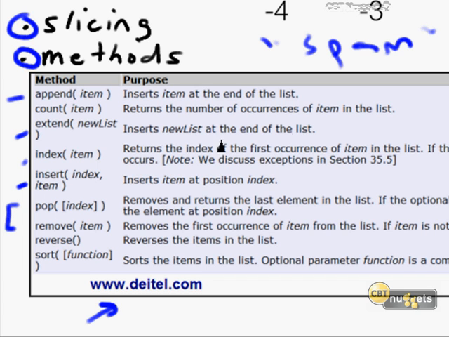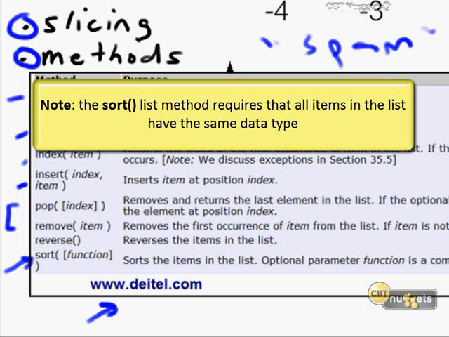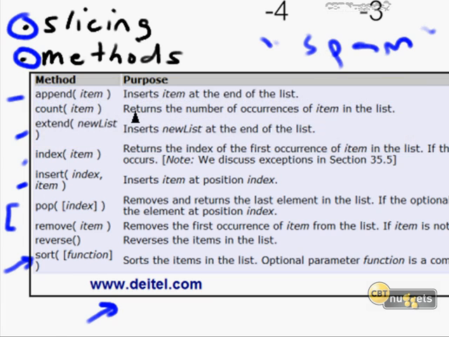Pop and remove are both used for removing items or elements from a list. Pop will remove and return the last element in the list. Therefore, append and pop are bookend methods. You can also use it with an optional parameter to remove a specific element as well. Remove removes the first occurrence of an item from the list. Reverse will allow you to completely flip-flop 180 degrees the sequence of your list. And then this is especially cool, especially if you're doing a lot of inserts and appends: you can run sort to run an ascending or descending sort on the items in that list. Really cool. Let's dig in and show you how this stuff works.